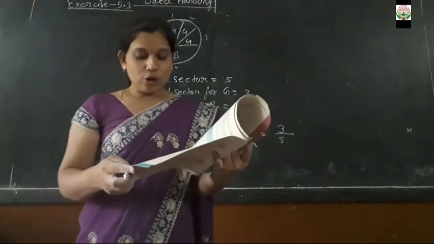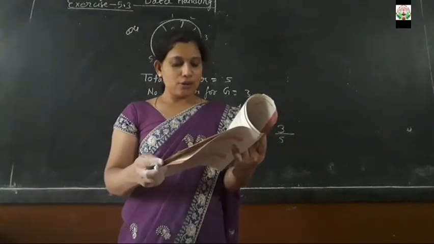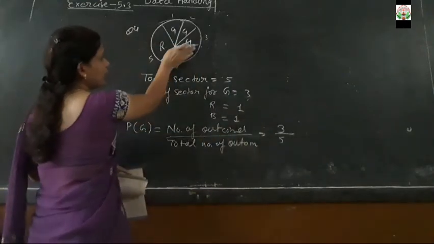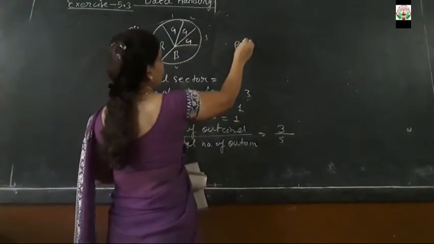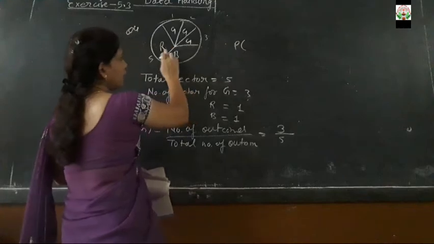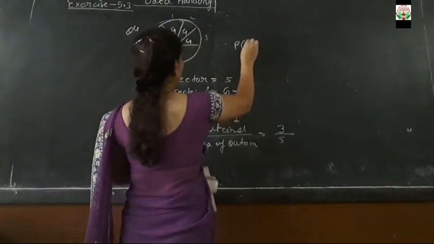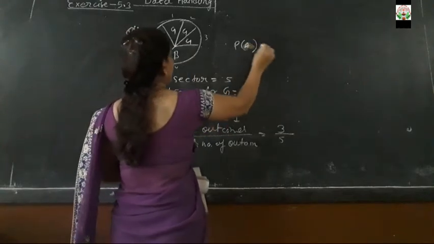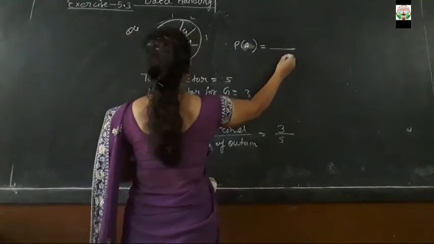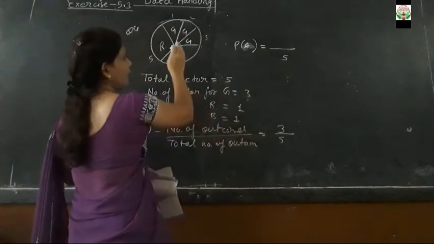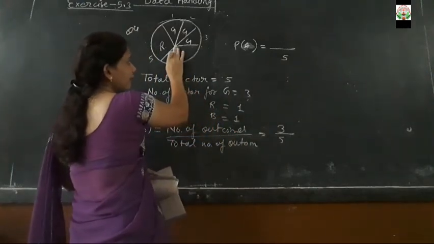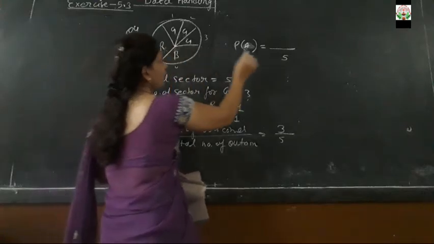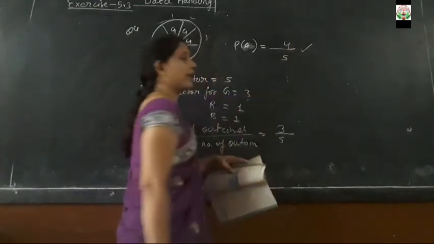Continuing with the same, what is the probability of getting a non-blue sector? Non-blue sector means leaving this blue sector, what will we get? So non-blue sectors are green and red both. Total number of sectors are 5. Except the blue one, there are 3 green sectors and 1 red sector. So 3 plus 1 will be 4. So the answer will be 4/5.